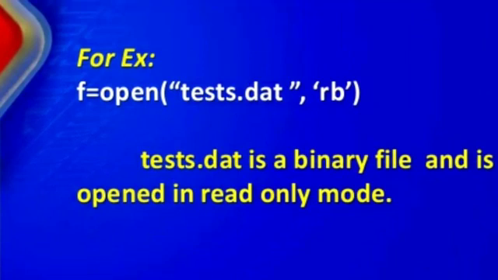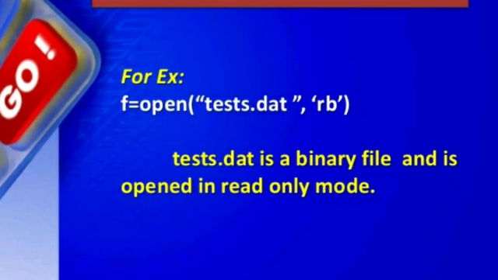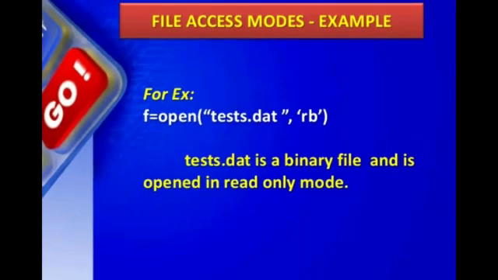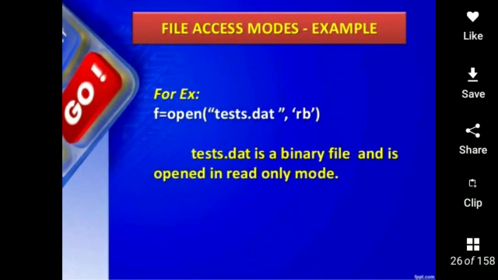It should be enclosed inside double quotes, followed by a comma. Then inside single quotes we specify the access mode. The access mode is rb. RB means reading only for a binary file. It is opened only for reading a binary file, so it is read-only mode for a binary file.